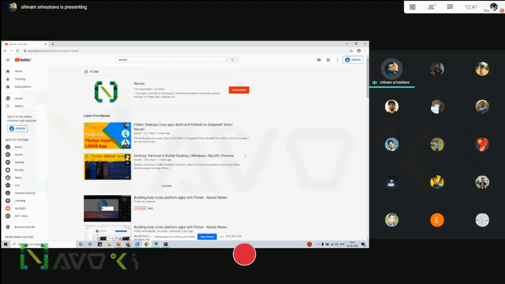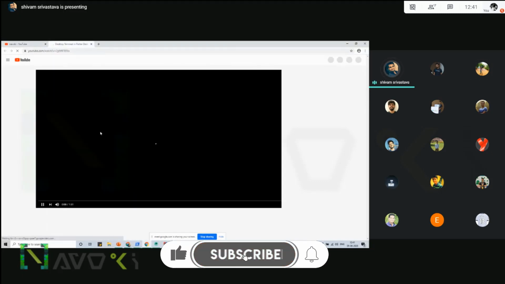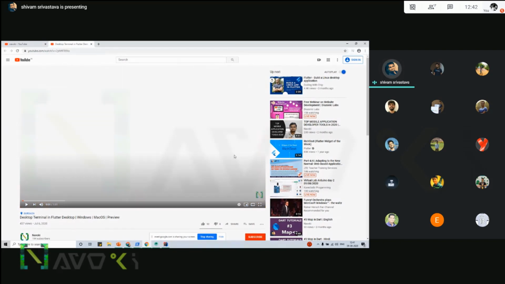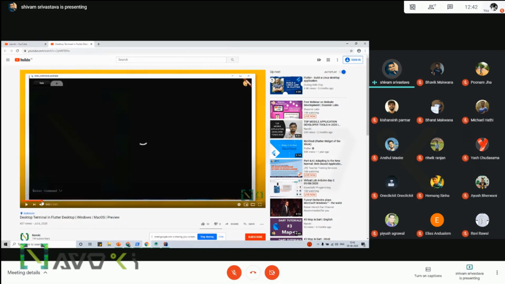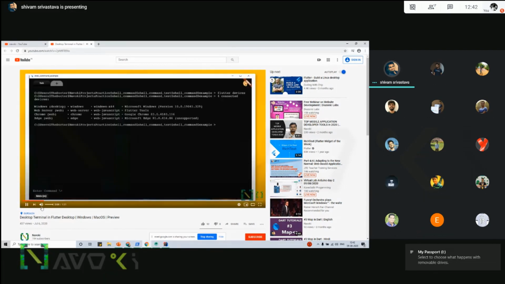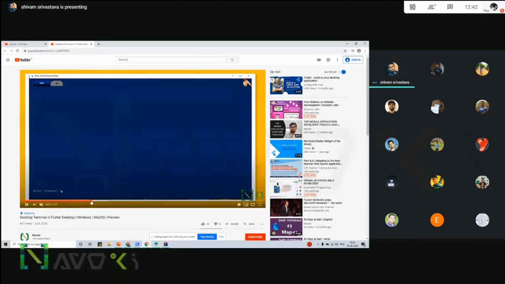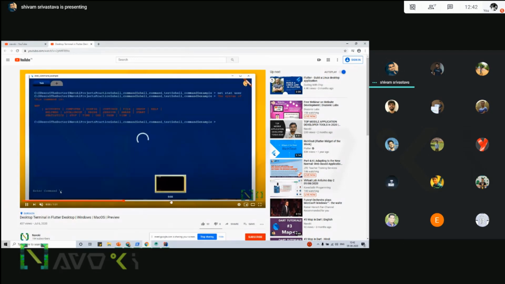There are two things good about it, because when I started it, I didn't know how I would do it. The first point is that there are no resources for that particular thing, so it's very hard to find. I've already made the application, and you can see there is a terminal. This terminal is a desktop application for Windows. You can execute your shell commands and get the output, just like PowerShell or CMD.